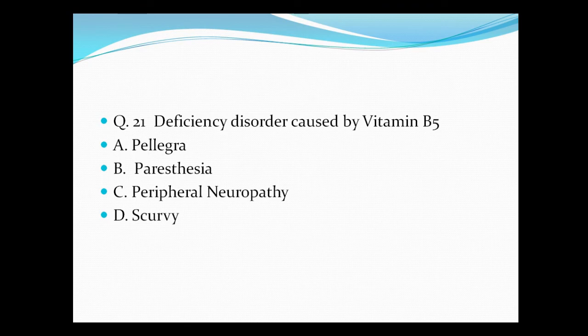Question number 21, deficiency disorder caused by vitamin B5 is A. Pellagra, B. Paresthesia, C. Peripheral neuropathy, and D. Scurvy. So paresthesia is the correct answer.